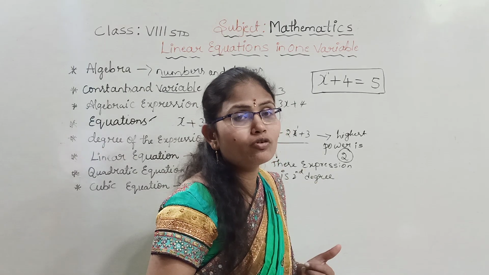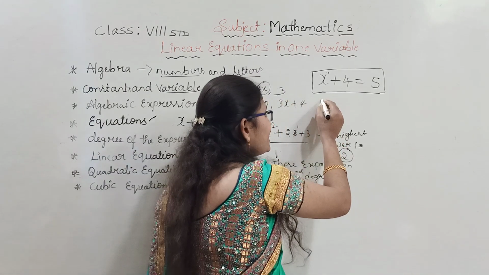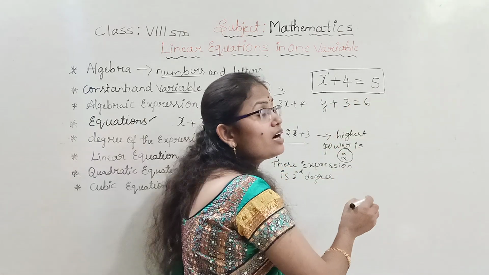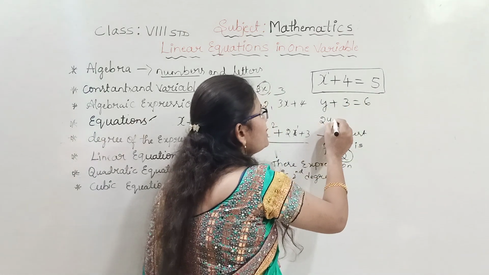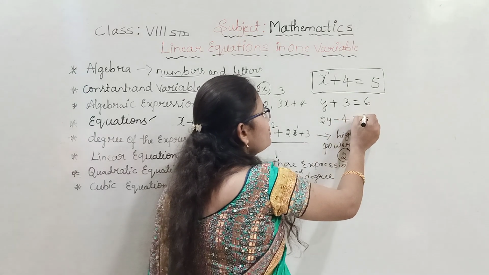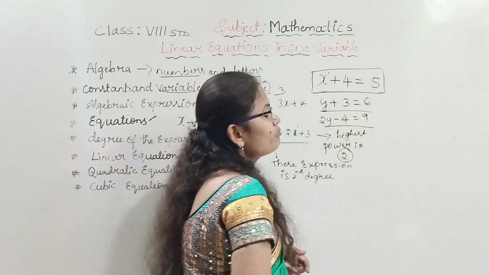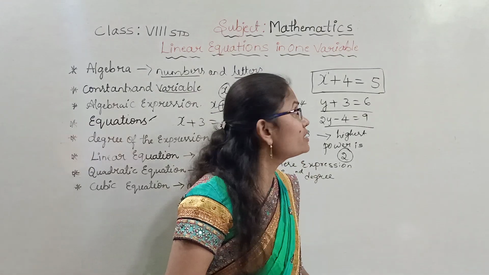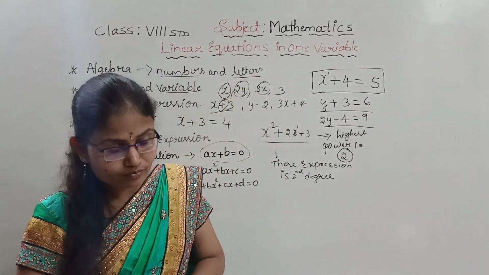In the same way, a few more examples you can write: y plus 3 is equal to 6 or 2y minus 4 is equal to 9. Many examples you can write for linear equation in one variable.